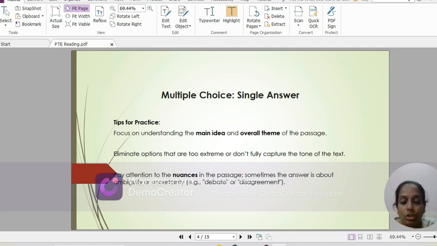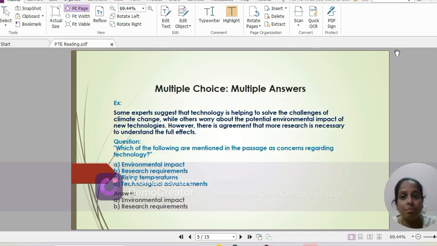Pay attention to the nuances in the passages. Sometimes the answer is about ambiguity or uncertainty. Example, some kind of debate or disagreement. So please be focused. Next is multiple choice, multiple answers.